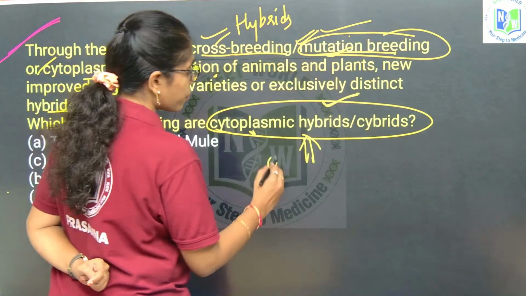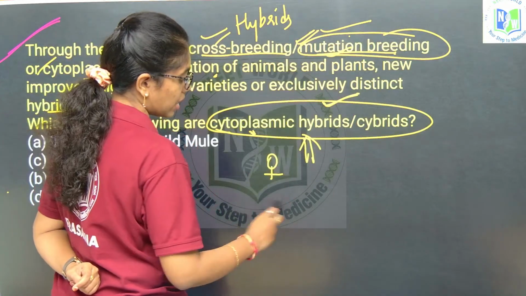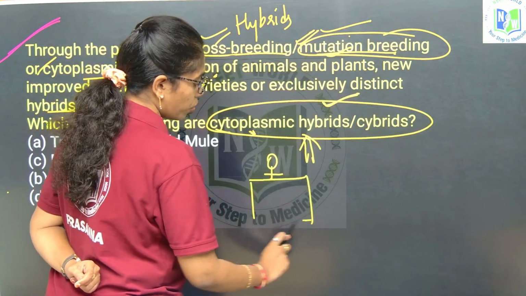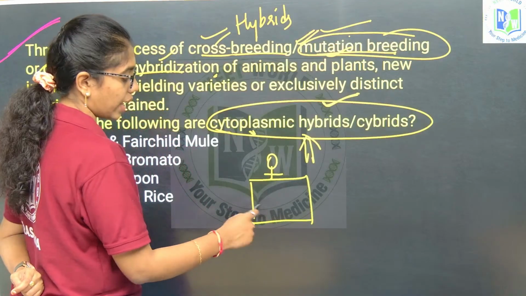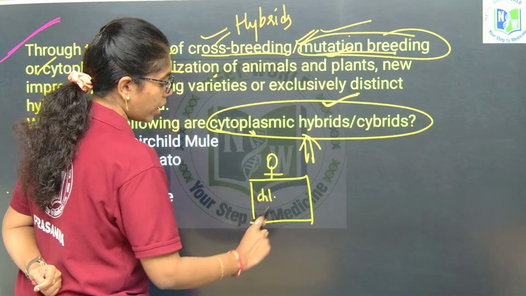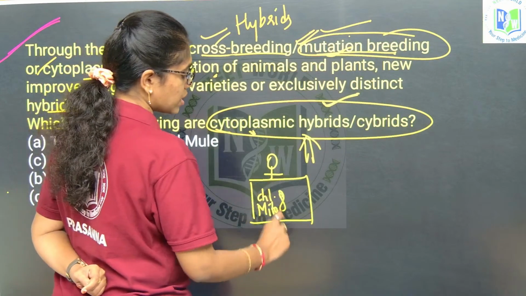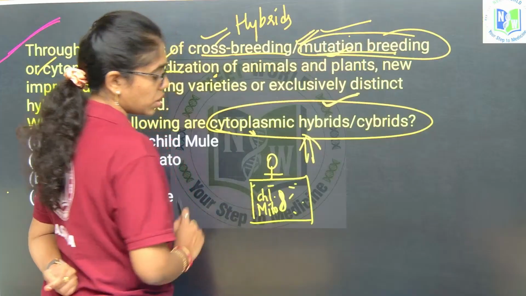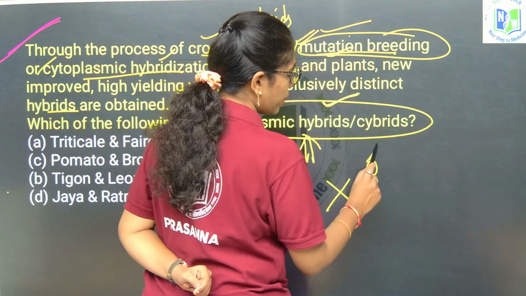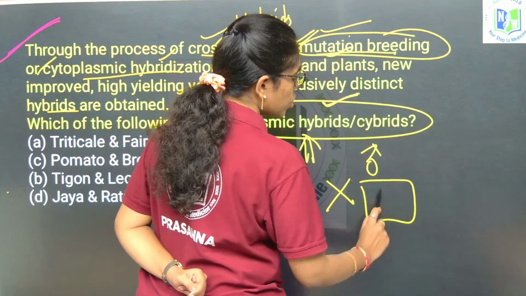Let us say from the female parent, the genetic material is taken from chloroplast or mitochondria. The genetic material and the cytoplasm are taken from chloroplast or mitochondria, which is crossed with the male parent's genomic DNA.